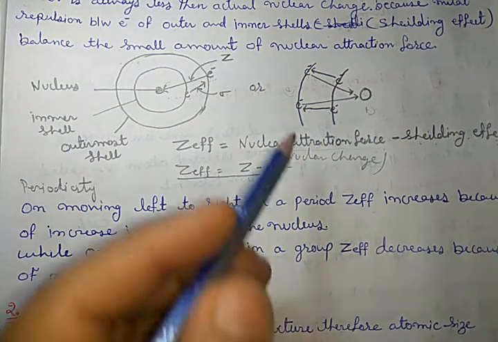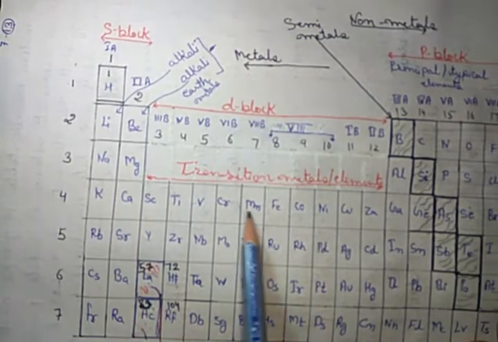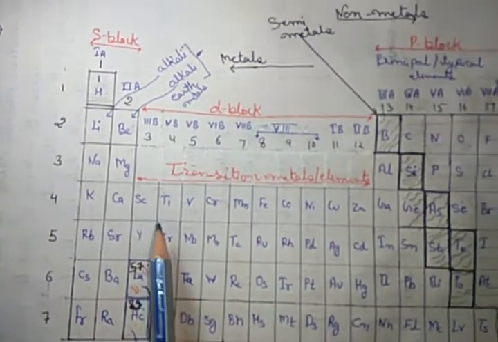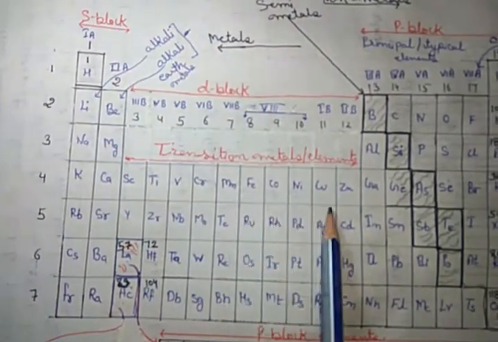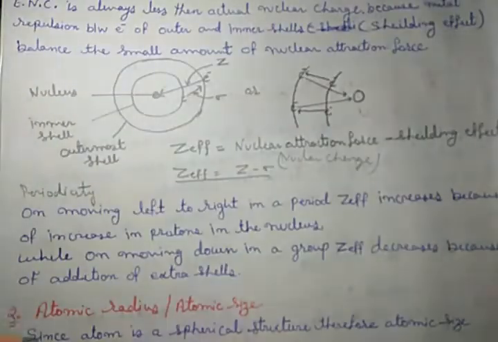When we move down, that means when we move in a group, for example, if I consider lithium, sodium, potassium, or fluorine, chlorine, bromine, which are members of the same group. I'm again repeating because these lines come repeatedly. Moving in a period means moving like that: consider the first and then second, then third, like this. And moving in a group means coming downside.